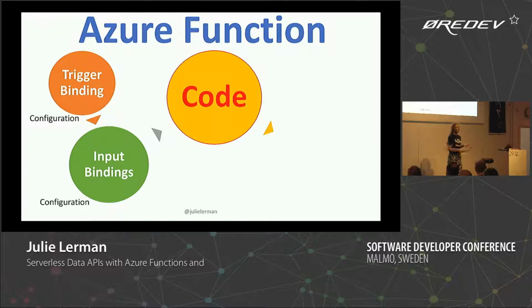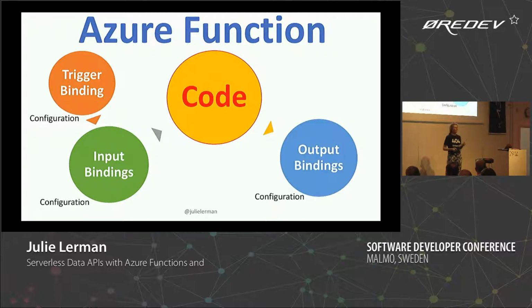Then you have the code that represents your function, right? That's the meat of everything. So that's not configuration, that's code. That could be C# or JavaScript. I'm doing Node.js. I'm using Node because I'm such an expert JavaScript developer. Could you see that I was being sarcastic there? But I like doing that, because it pushes me to learn new things. So it's a lot of fun.